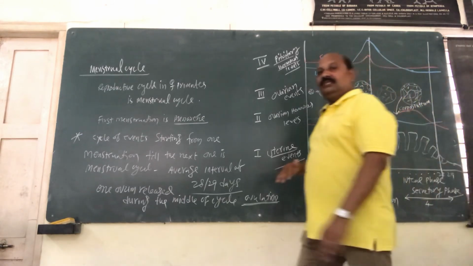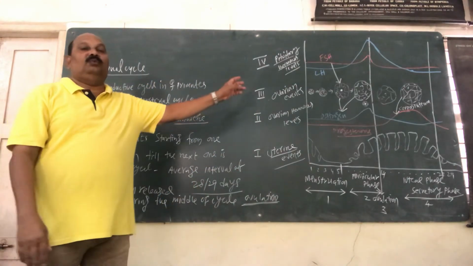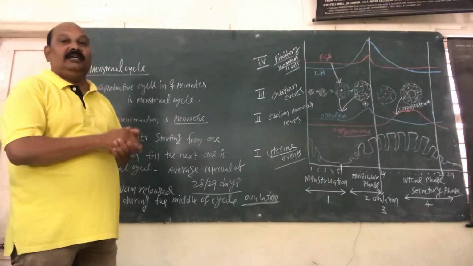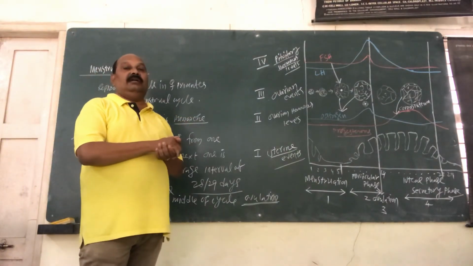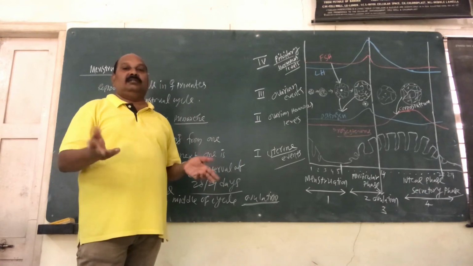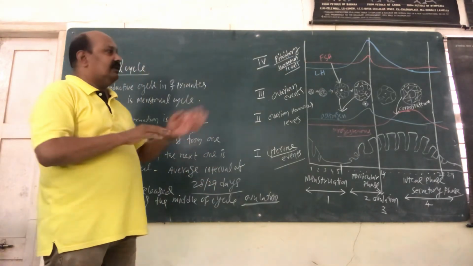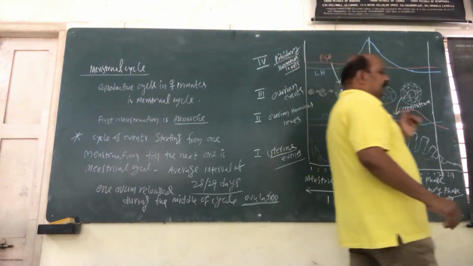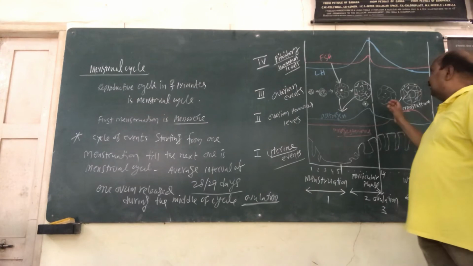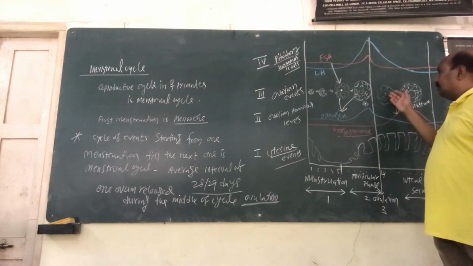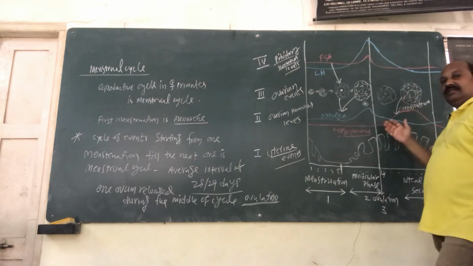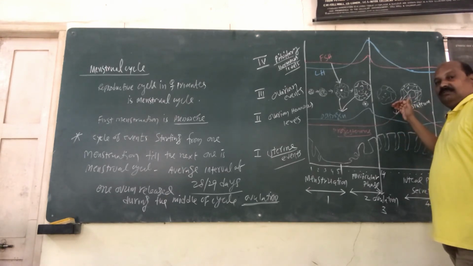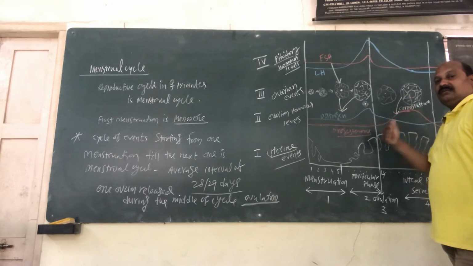Suppose there is no fertilization and the fertilized egg does not get implanted in the uterus wall. If that is not happening, it means the girl is not having coitus. That means there is no meeting of female and male gametes in the oviduct, no fusion, no fertilization, no egg is fertilized. So in that case, the released egg degenerates, and the corpus luteum has no use of making progesterone. So automatically what happens? This leads to the next menstruation. The sudden drop of progesterone starts breaking the endometrial wall and automatically the second menstruation starts.